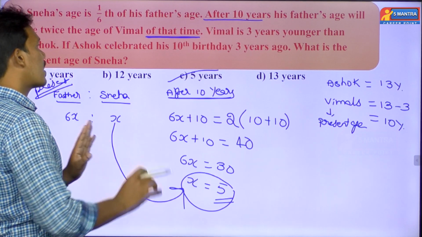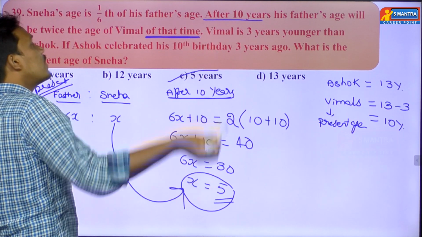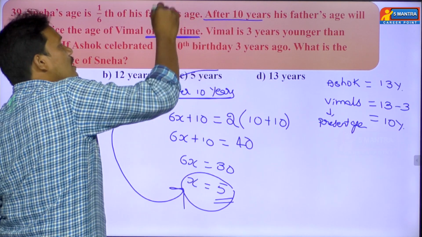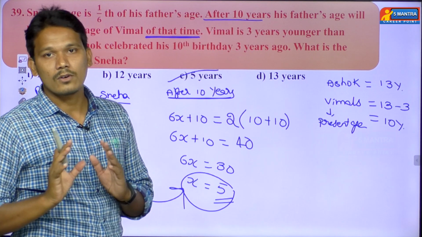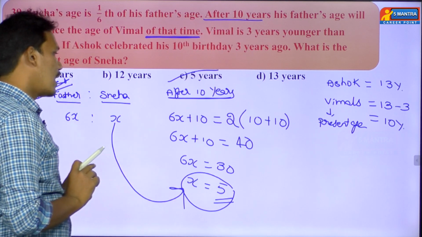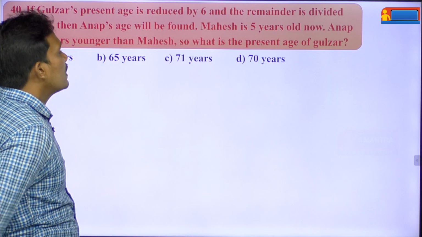You have to be very careful. Here he has given one point, that is of that time, meaning at that instant. At that instant means that too after 10 years. Got the point? Next we'll go with question number 40. Read question number 40.